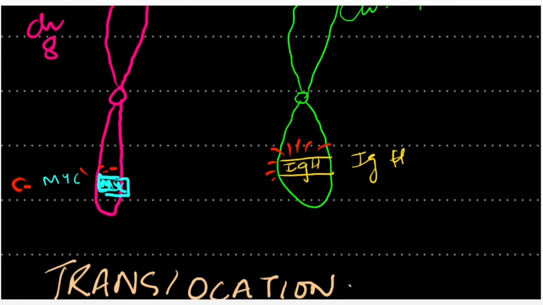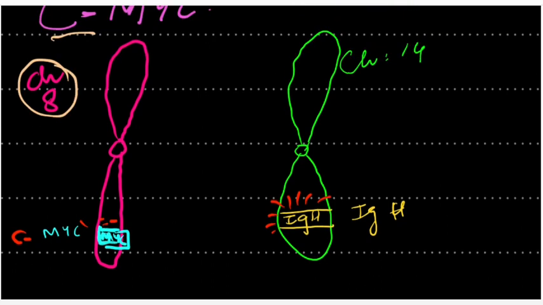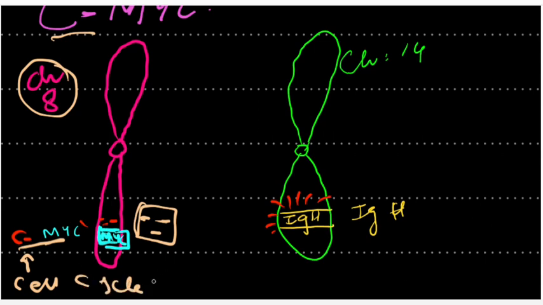Now, where is the C-MYC? The C-MYC is present in chromosome number 8, and this C-MYC is always sleeping in this position, because if it is activated, the cell is going to go into the cell cycle and divide. In chromosome number 14, we see a special IGH location. This IGH in chromosome number 14 is always activated because the body always needs so much IGH.